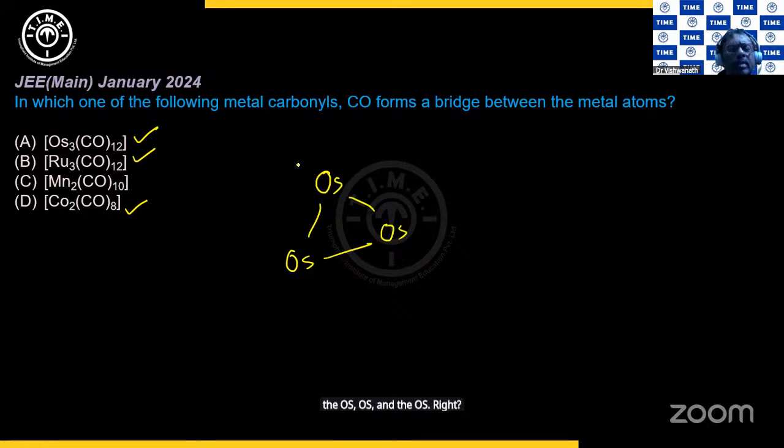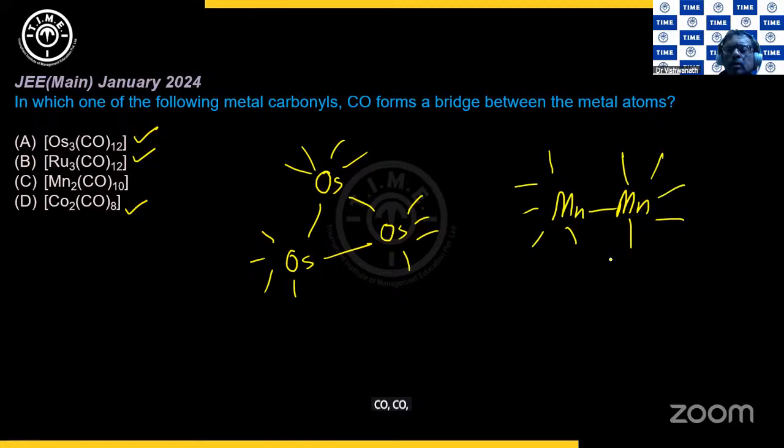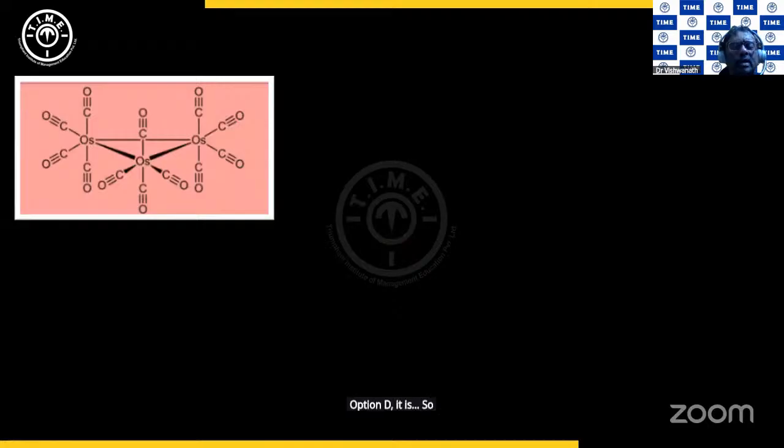And then here, 12 is to be divided. So 4 there, 4 there, and 4 there. So 1, 2, 3, 4, 1, 2, 3, 4, 1, 2, 3, 4 of COs. Same thing for A and B. This Mn is also not having it, so an Mn-Mn bond will be there, and then you'll have ten COs, right? But what happens in this one is the formation of a bridge. Let us look at that. Option D it is. So this is the first triangle we talked about. Whether it is osmium or ruthenium, it is the same.